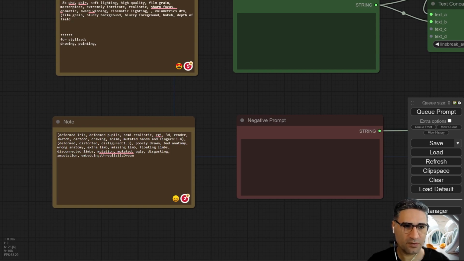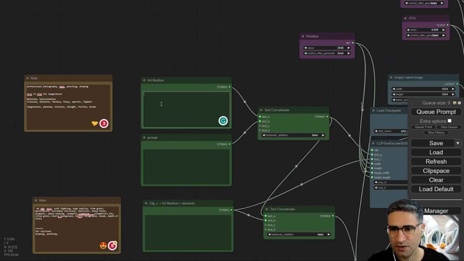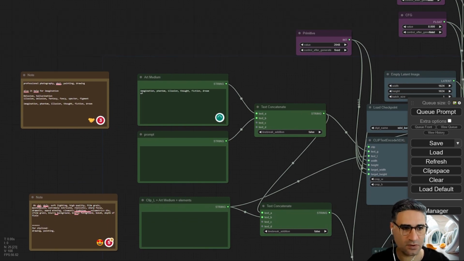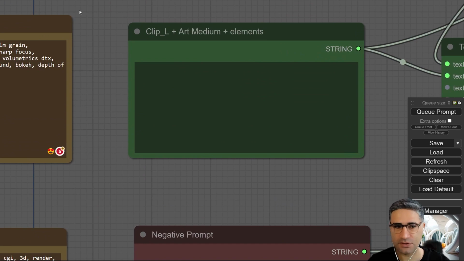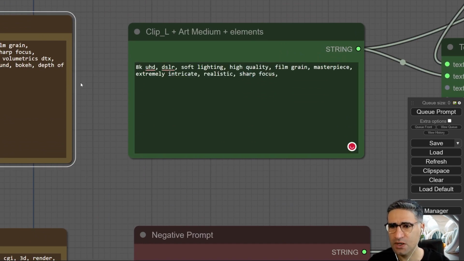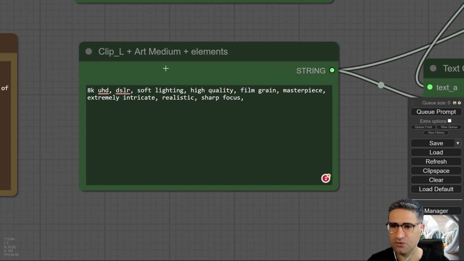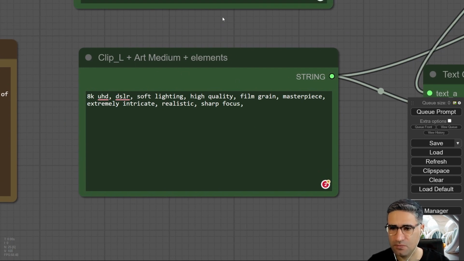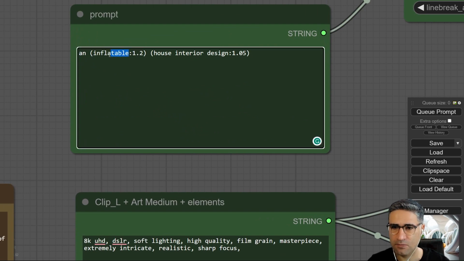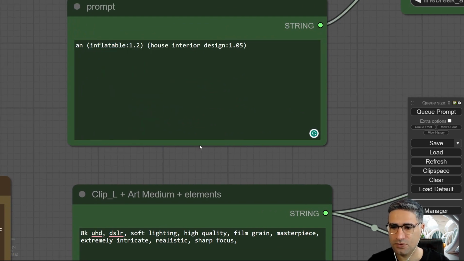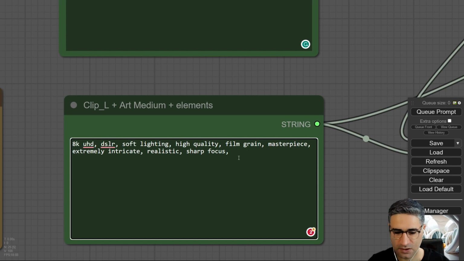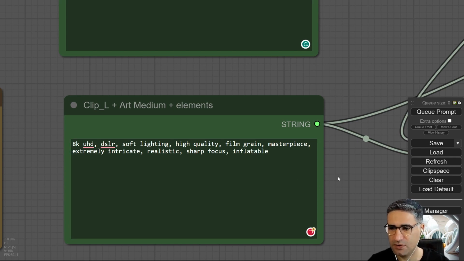Okay. So let me write a prompt. This is my prompt. Copy, paste, and the prompt that I used in art medium, in CLIPL, now is looking to the art medium. Okay, and also I want to add the inflatable.